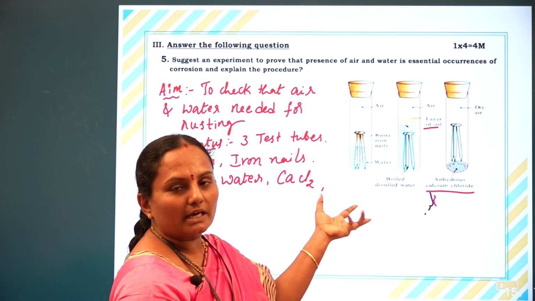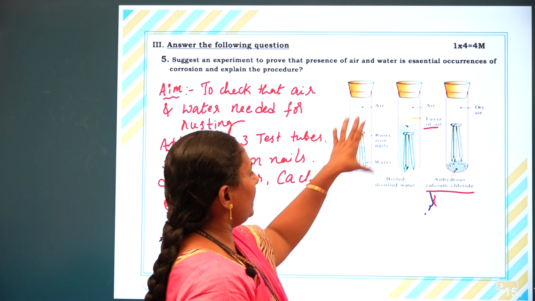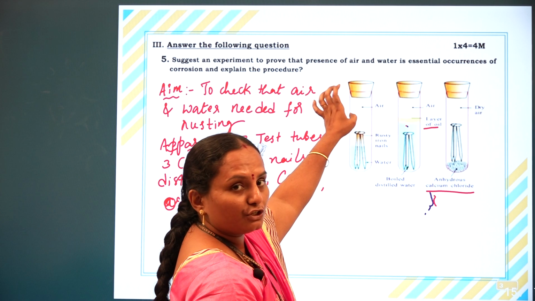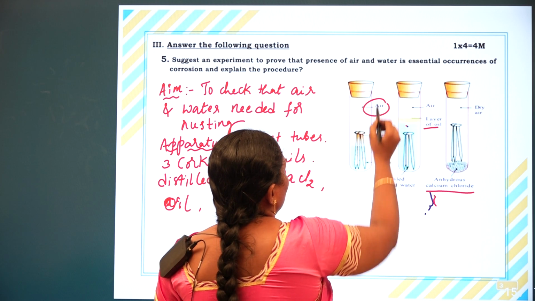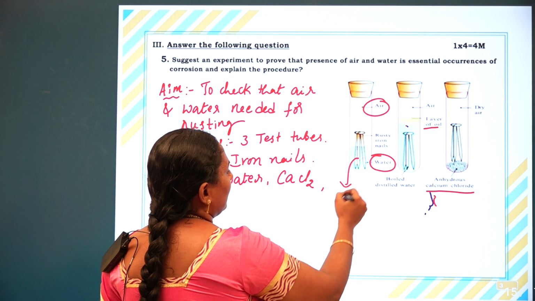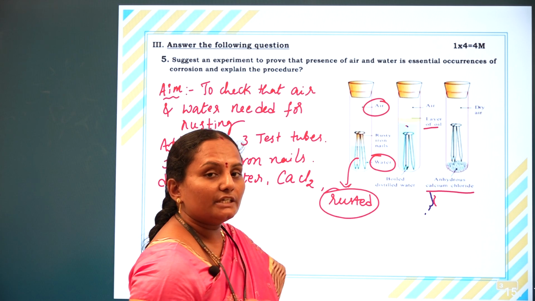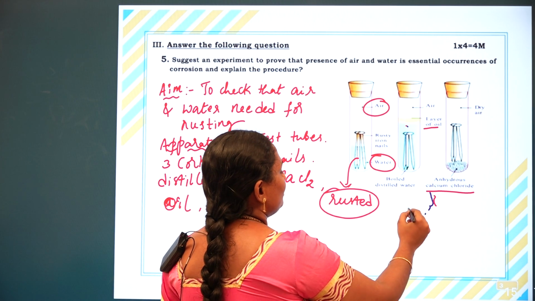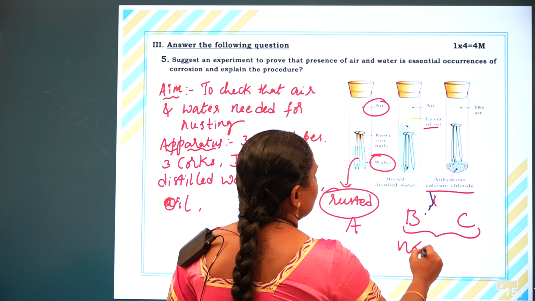We can observe the rusting of iron nails in test tube A. Why? Because in test tube A, the iron nails are in contact with both air and water, so they are rusted. From the observations we can say that the iron nails in test tube A are rusted, whereas B and C are not rusted.